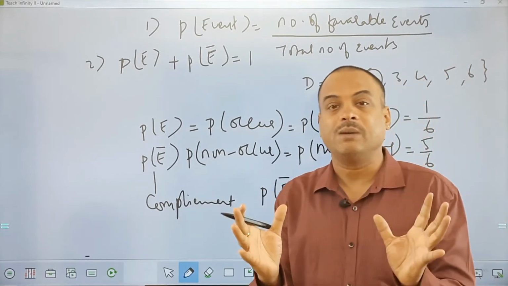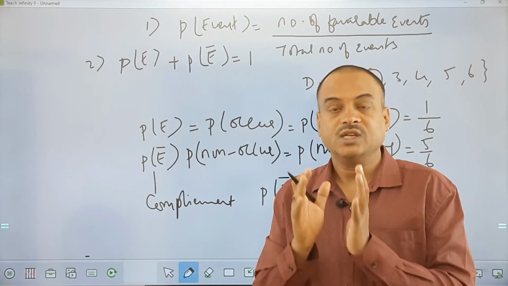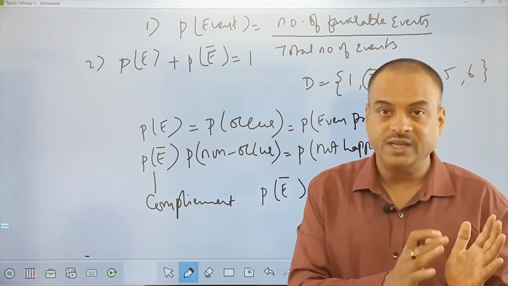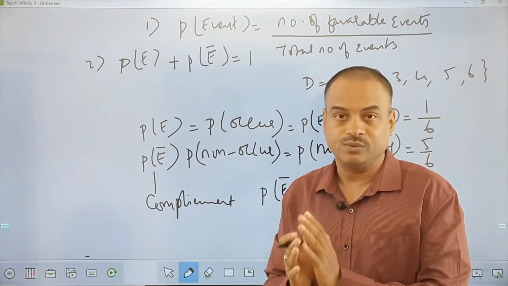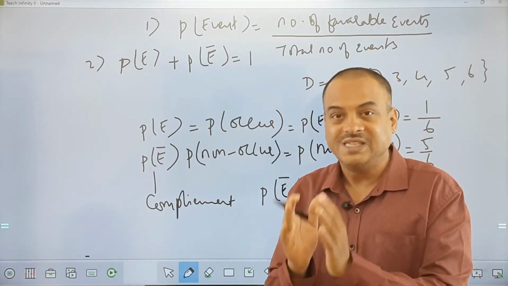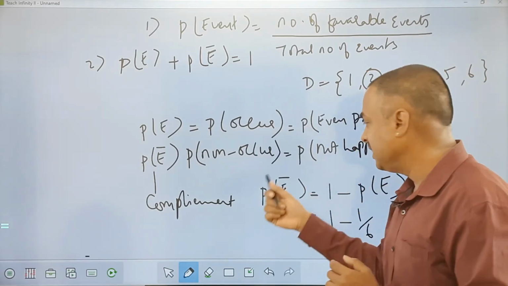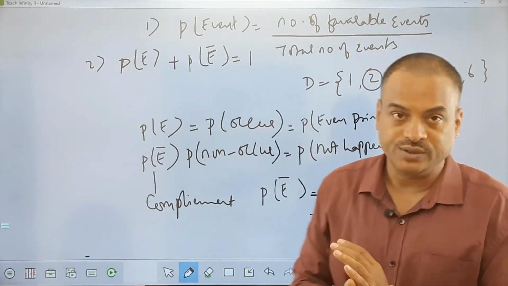Since I know the sum of these two is equal to 1, it is always easy for me to know probability of happening and probability of non-happening also. Sometimes finding a non-happening is easier when compared to probability of happening. So we'll use this concept in order to find that, okay?